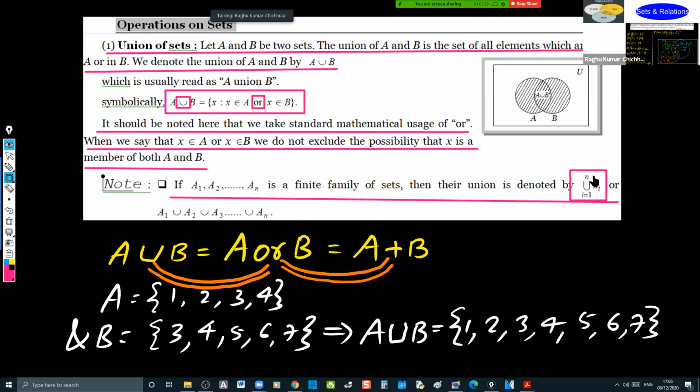This is nothing but A1 union A2 union A3, and so on, union An. Instead of writing this much bigger expression, we simply shorten it like this. That is about the union of sets.